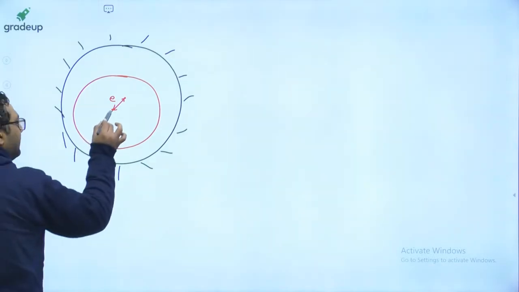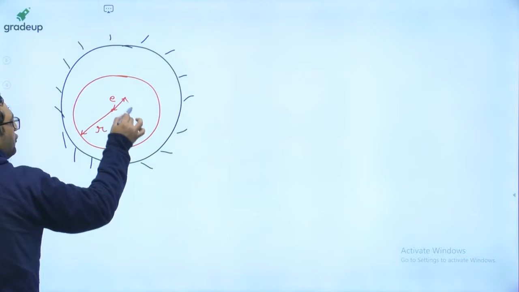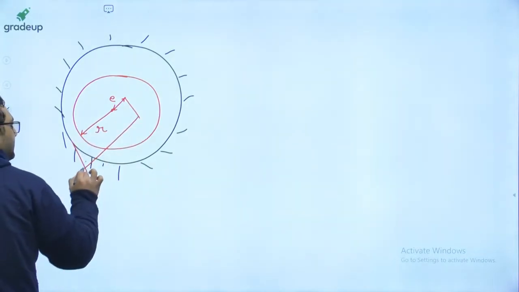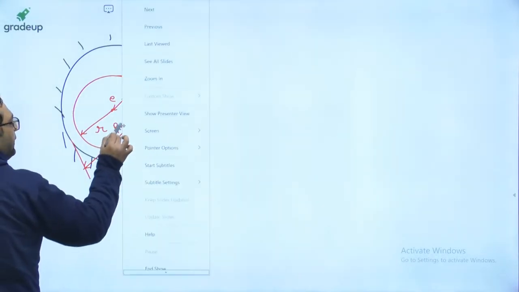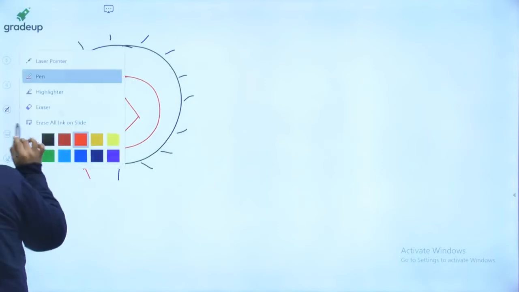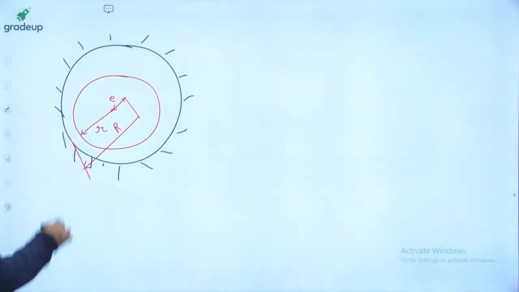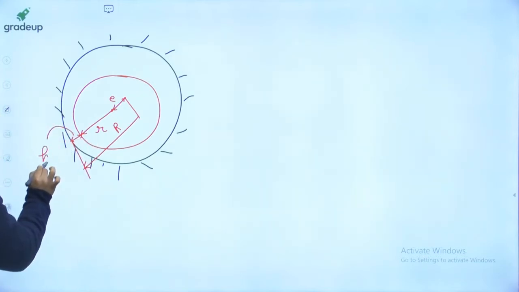And you know one thing, that this radius is obviously the radius of shaft. And if you see the distance up to this is the radius of bearing. Okay, I am showing it with the capital R. Okay guys. So this is the minimum film thickness of lubricant. This is denoted as H naught.